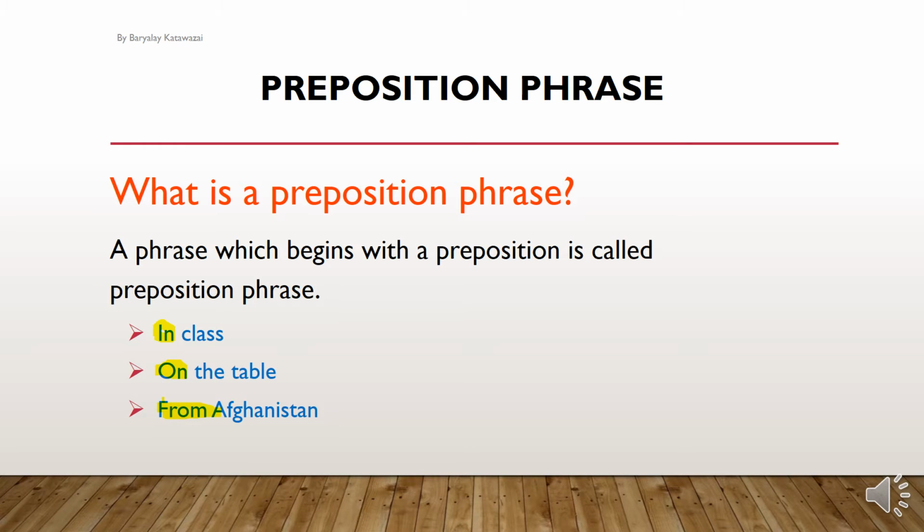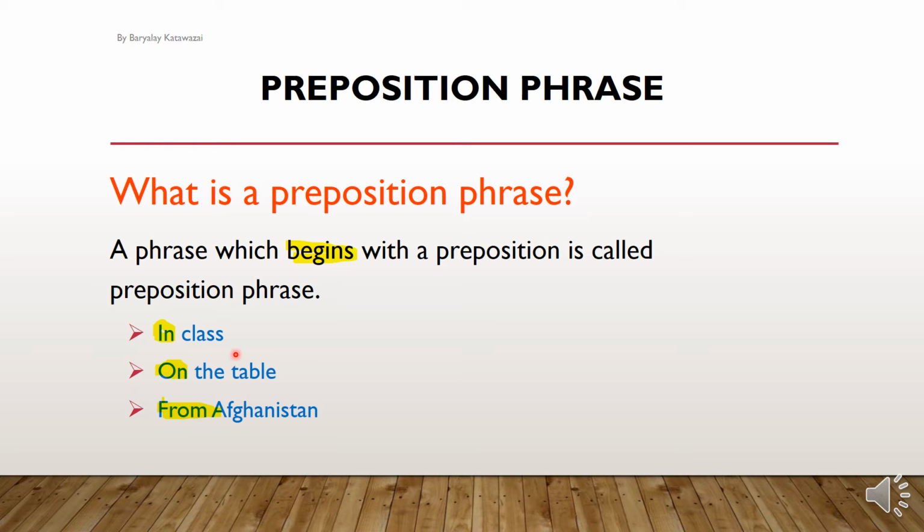Got this? So simply, you can say preposition plus noun, preposition plus pronoun is the simple type of phrase, my dear students.